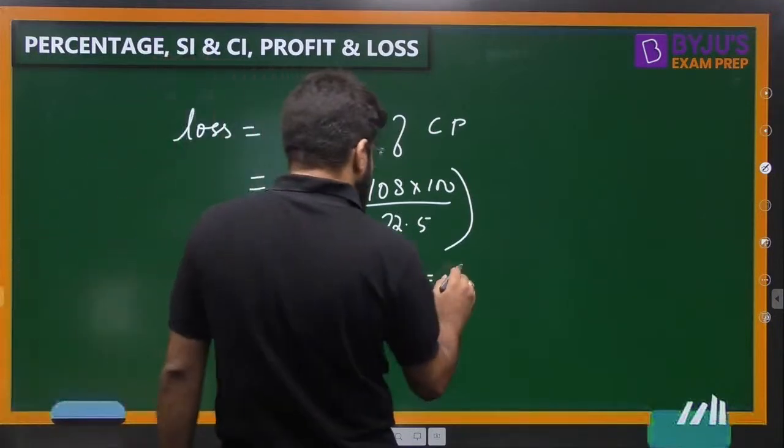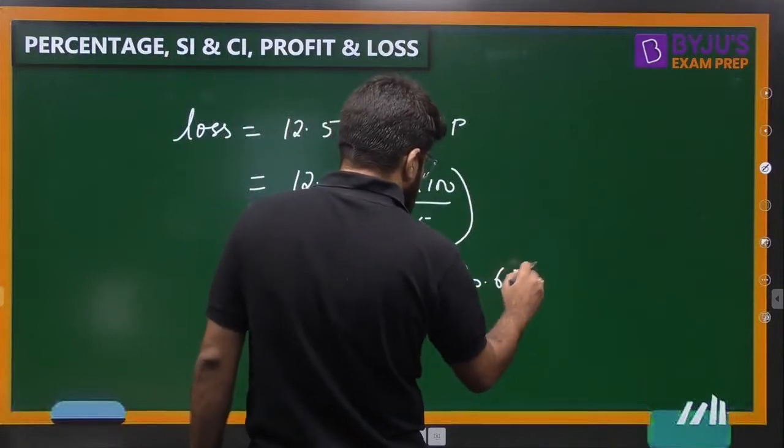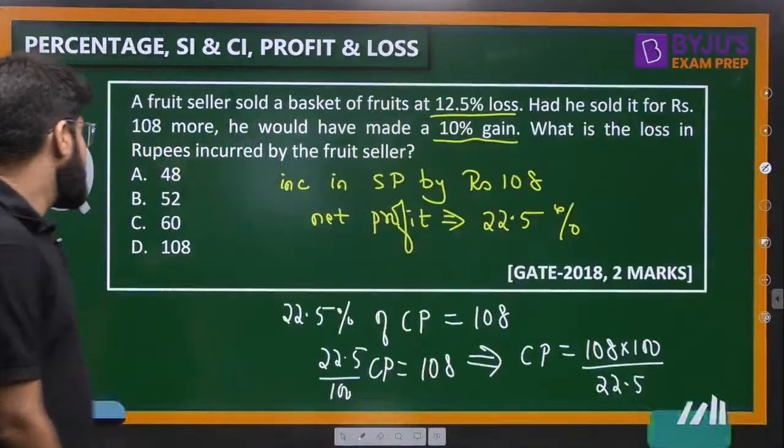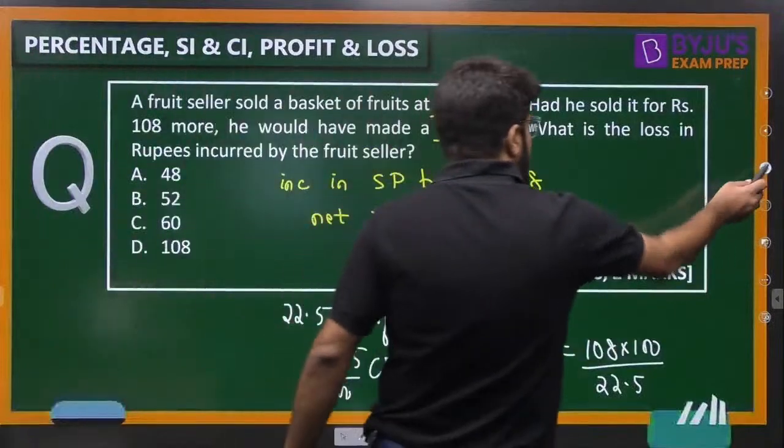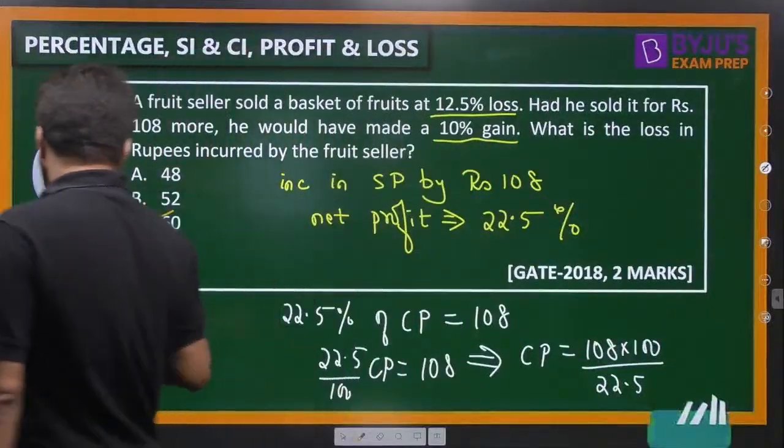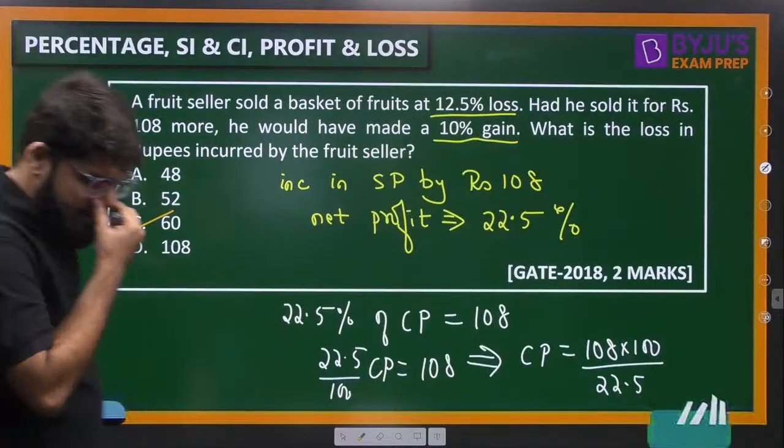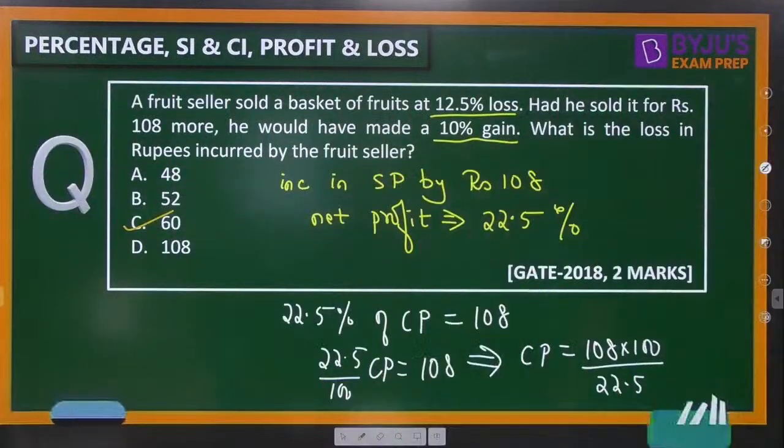Exactly rupees 60 is coming out to be the answer. Yes, option number C available for you is the final answer. Option C, rupees 60, is the final answer for you.